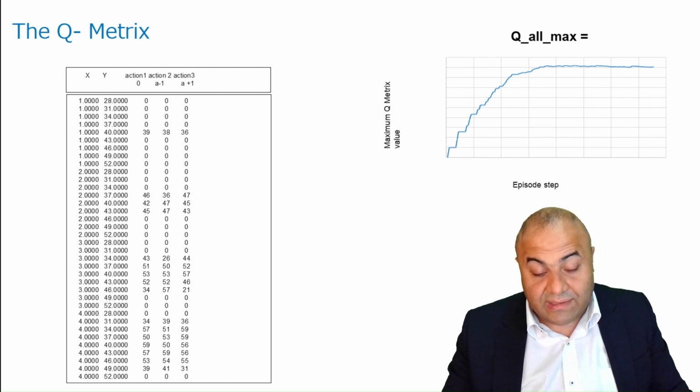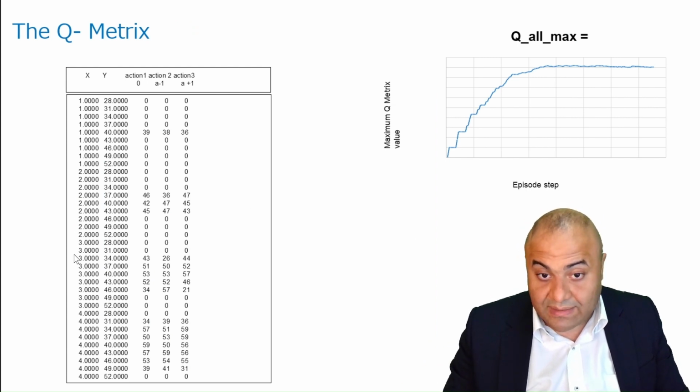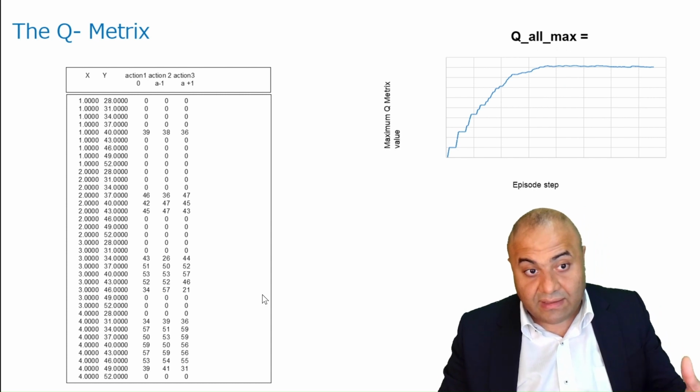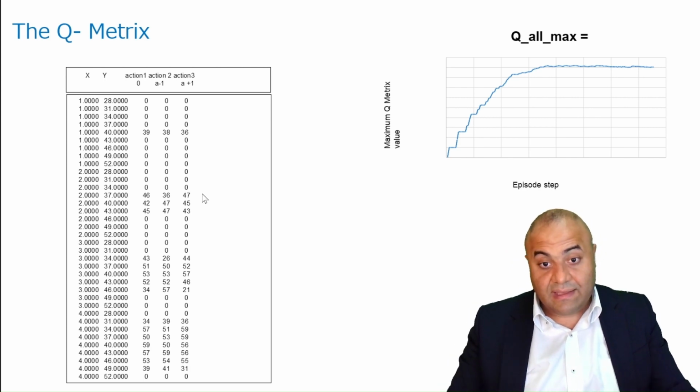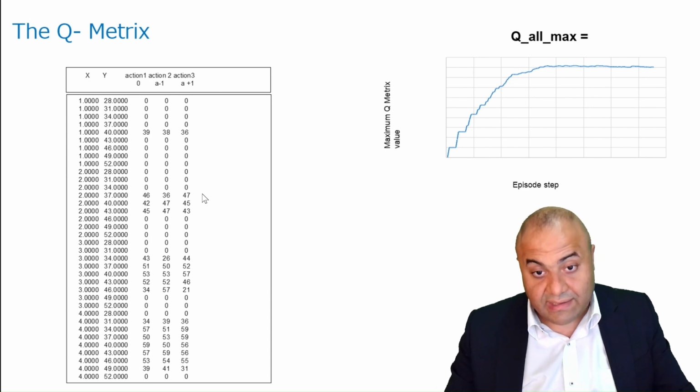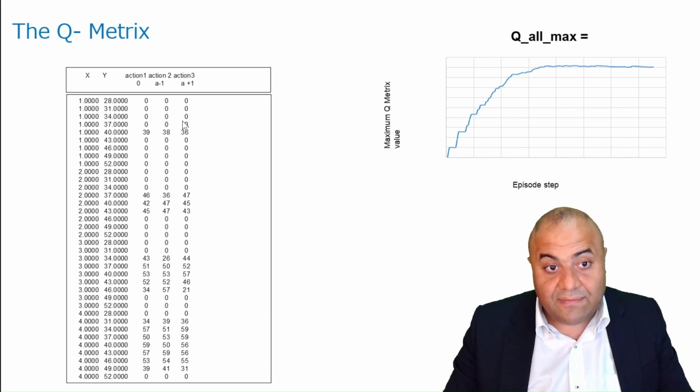So what will the Q matrix look like? Well, it will look something like this. For example, in the mouse game, you will have X and Y, all these X and Y values that represent the location in the game itself, and you will have these actions.